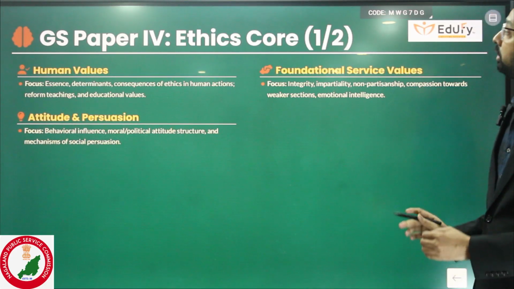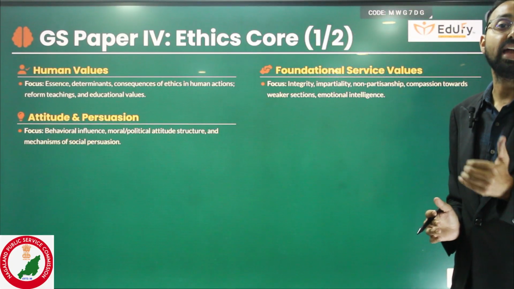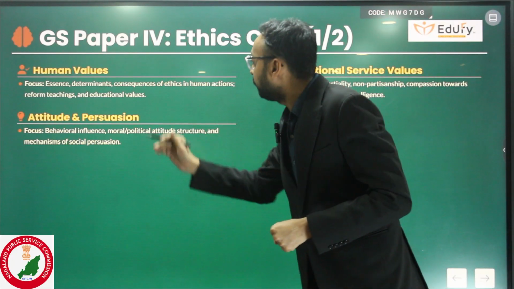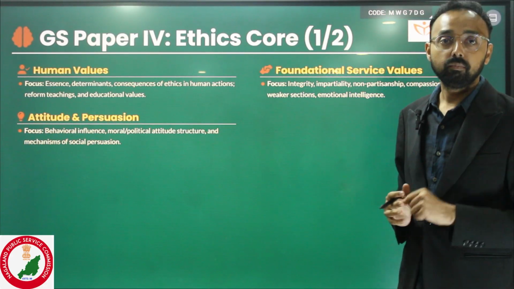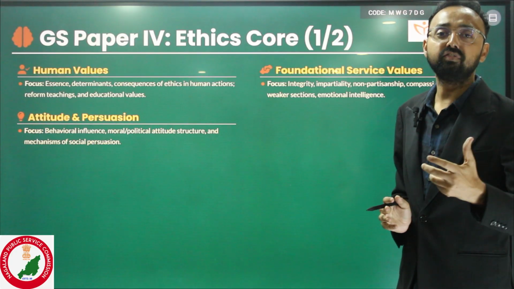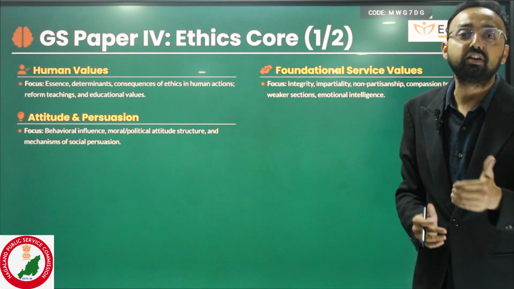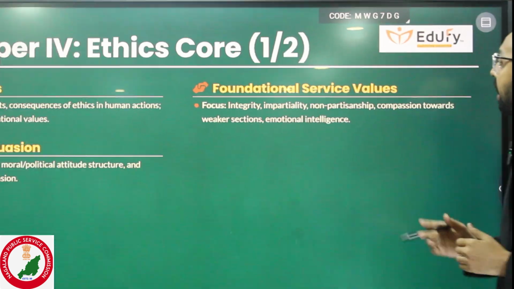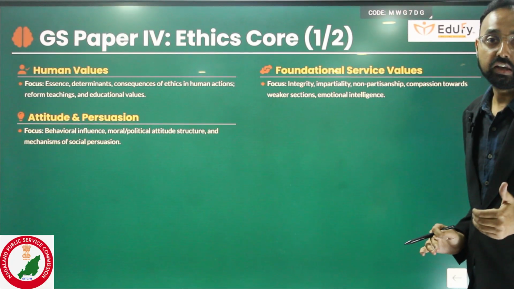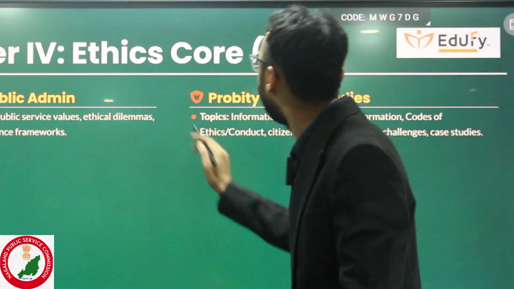Okay. Now GS paper 4. In UPSC Civil Services, this paper is called Ethics, Integrity and Aptitude. In the ethics paper, you have to study human values like hedonism, theory of justice, Thomas Hobbes, Thomas Aquinas, Machiavelli, and attitude and persuasion. What is aptitude? What is attitude? Okay, and various foundational civil services values like integrity, impartiality, honesty, etc., and case studies based on them.